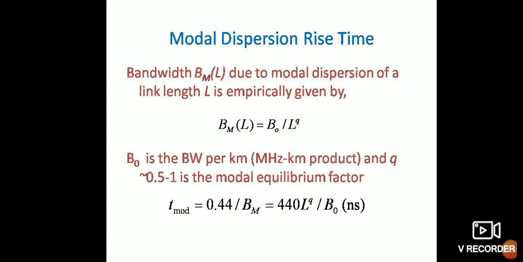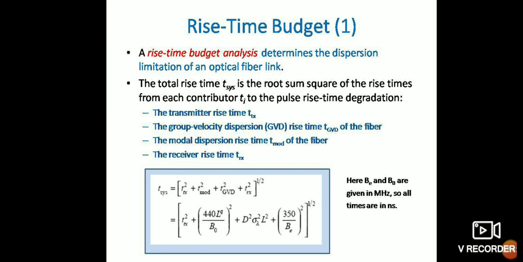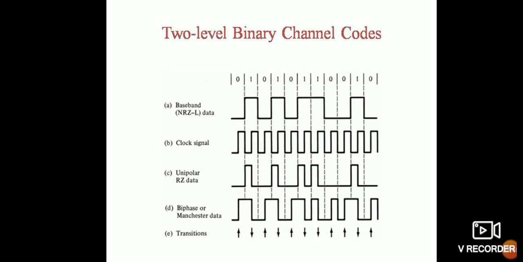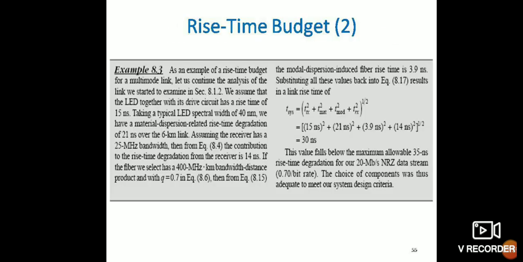Modal dispersion rise time. Group delay dispersion is given as D L sigma lambda. Rise time budget. Rise time budget analysis determines the dispersion limitation of optical fiber links. This is a two-level binary channel code: NRZ, RZ, unipolar, biphase, Manchester transmission. System rise time requirement is given as 70% of the bit period for NRZ, 35% for RZ.